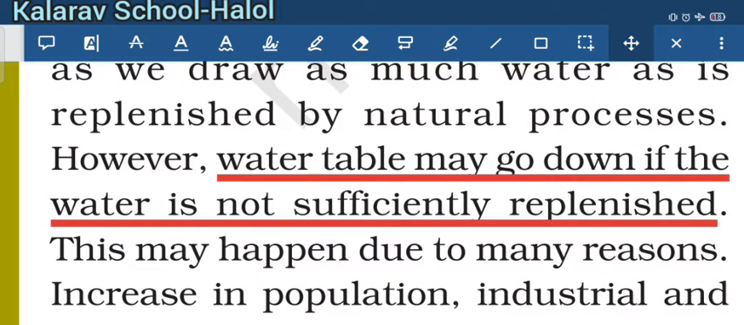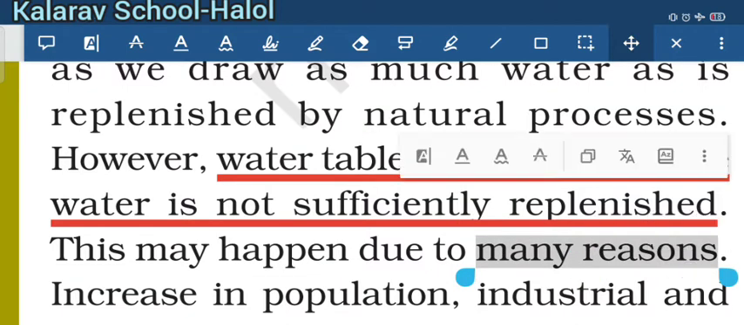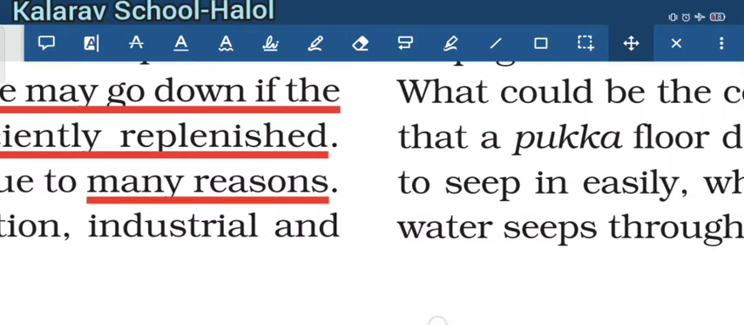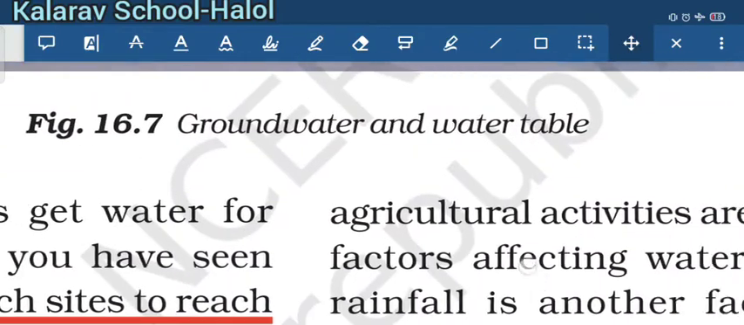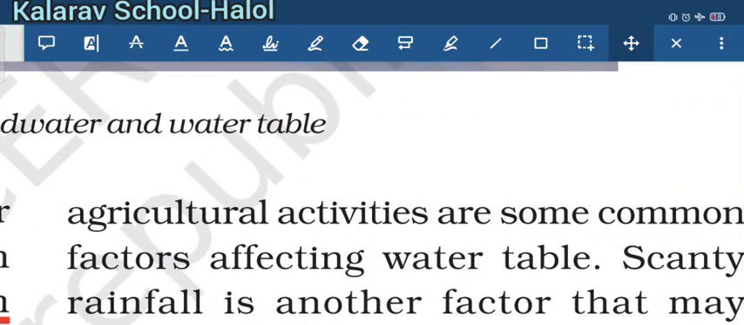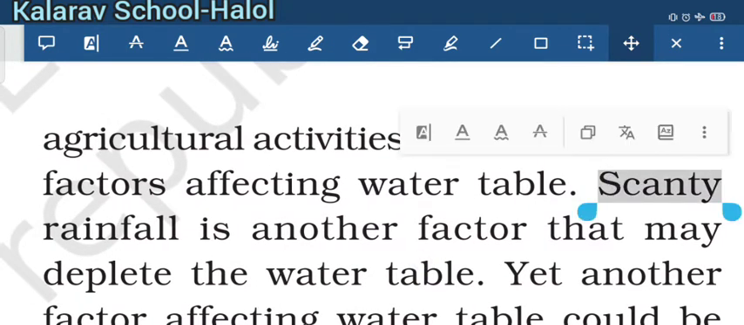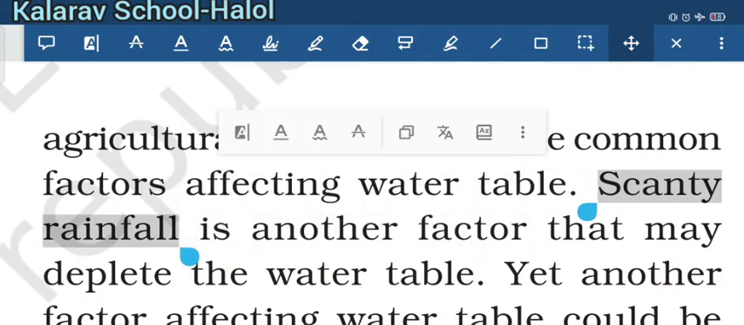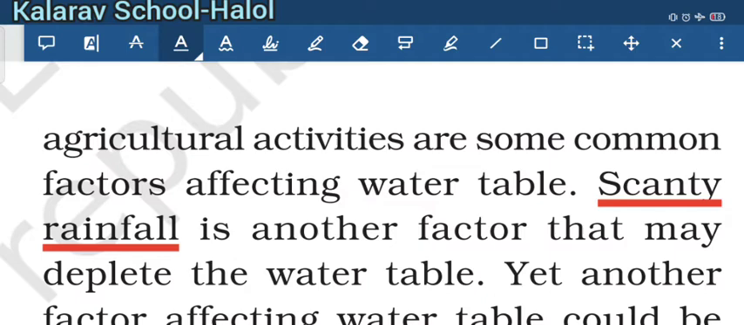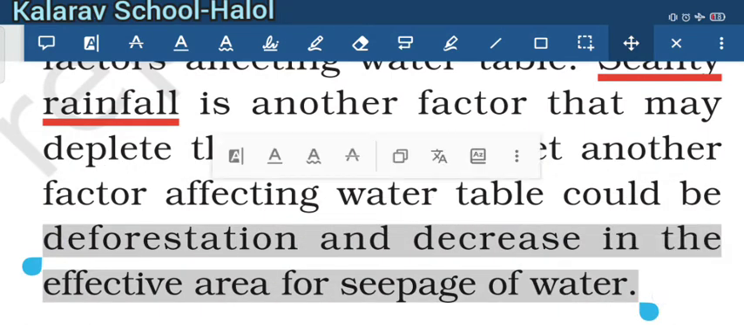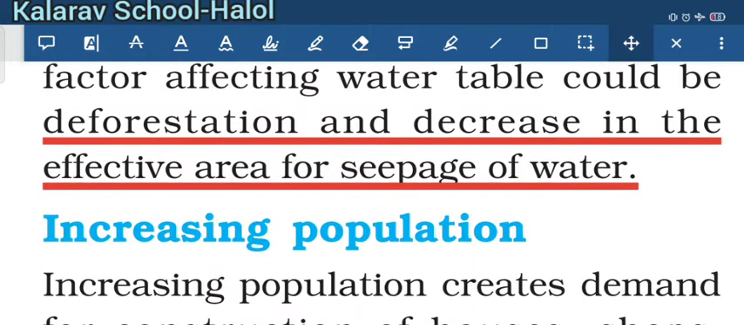So this may happen due to many reasons. The main reasons are: number 1, increase in population, increase in industries, and increase in agriculture activities are some common factors affecting the water table. Also, scanty rainfall is another factor. Scanty rainfall means rainfall which is not continuous, or not occurring on time. The next factor could be deforestation and decrease in the effective area of seepage of water. So let us explain these factors one by one.